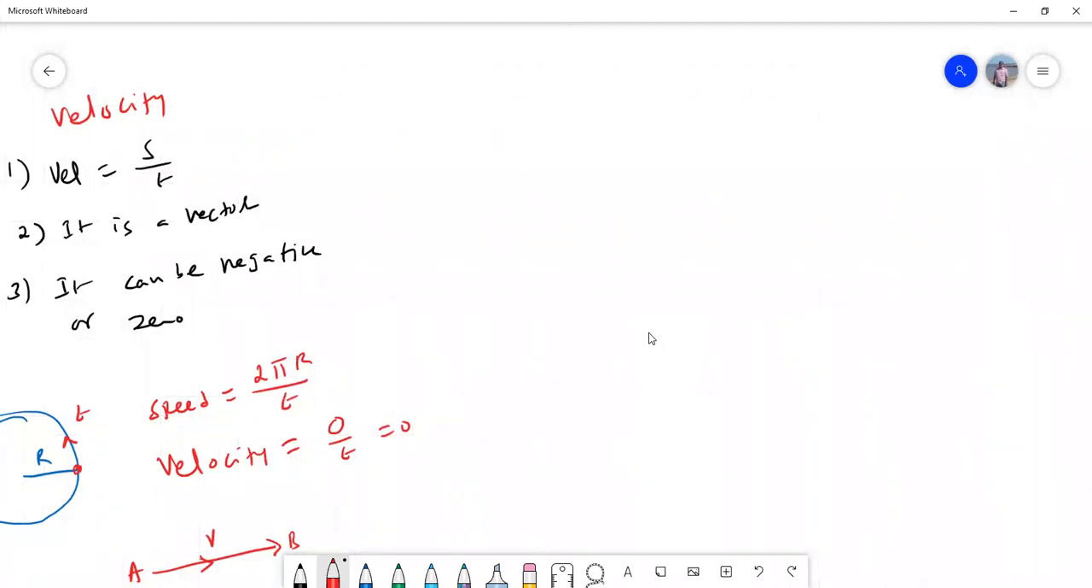Now, very important point: when is velocity equal to speed? In the last discussion I said, when the body moves along a straight line and the direction of motion does not change, then we can say that speed is equal to velocity. This happens only when the body moves along a straight line path without changing direction.